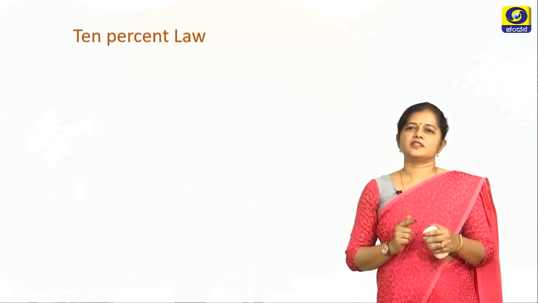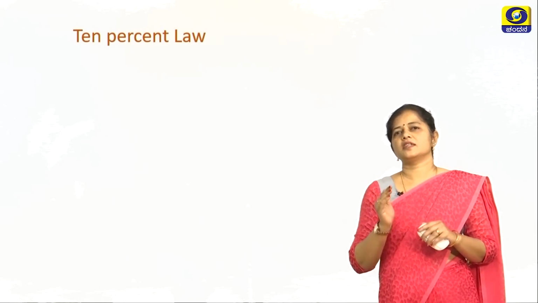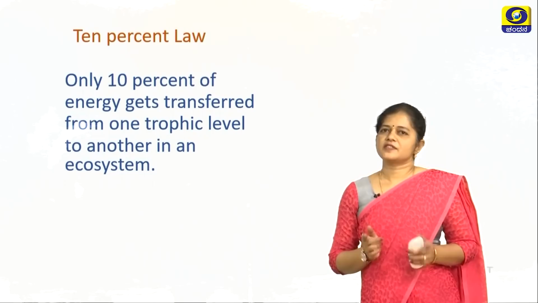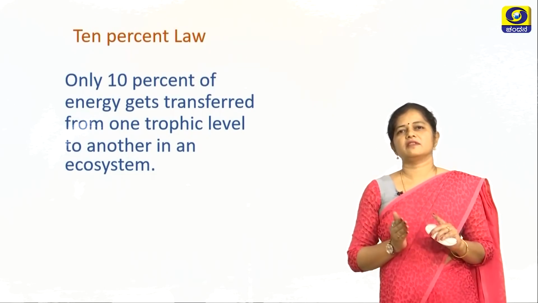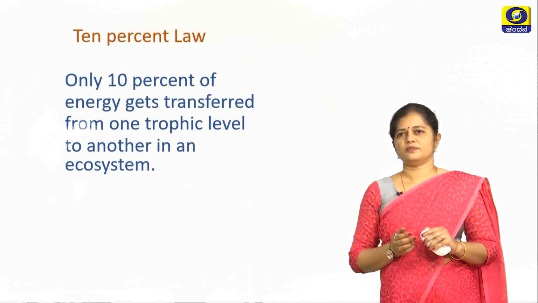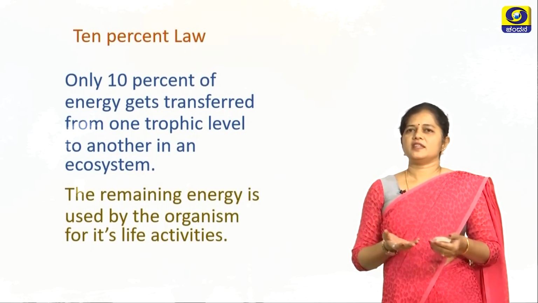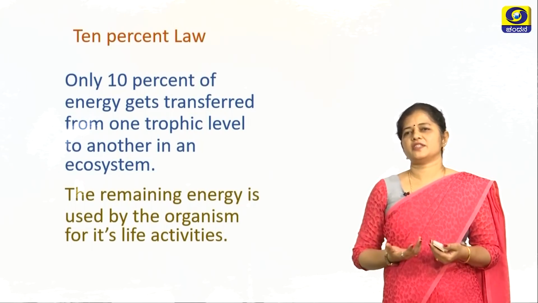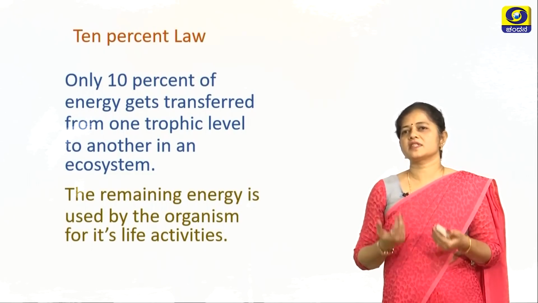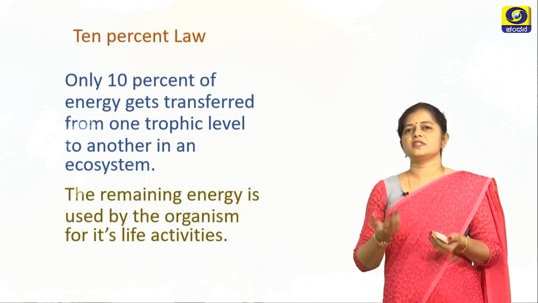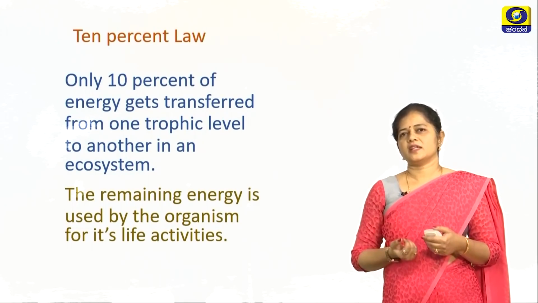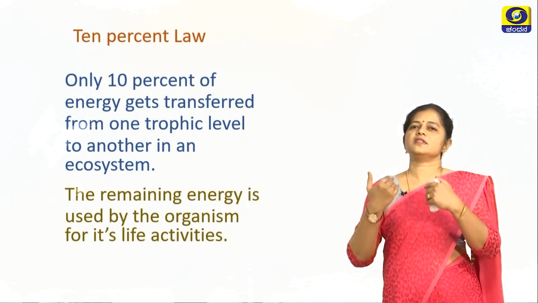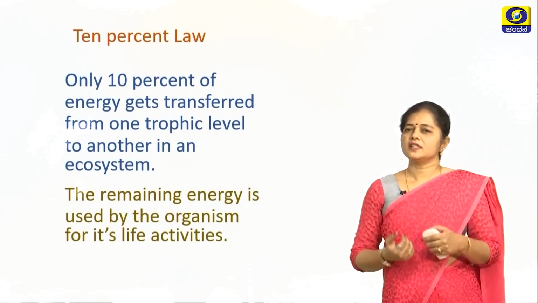And this transfer of energy from one trophic level to another is governed by a law called the 10% law. That means only 10% of the energy gets transferred from one trophic level to another in any ecosystem. Now, why is that so? The remaining energy, that is the other 90%, will be consumed by the organism for its life activities, metabolic activities, its growth, its development, its reproduction, and other activities that take place in the body of the organism. So, it takes up 90% of the energy that it receives, and only 10% of the energy will be transferred to the other trophic level.